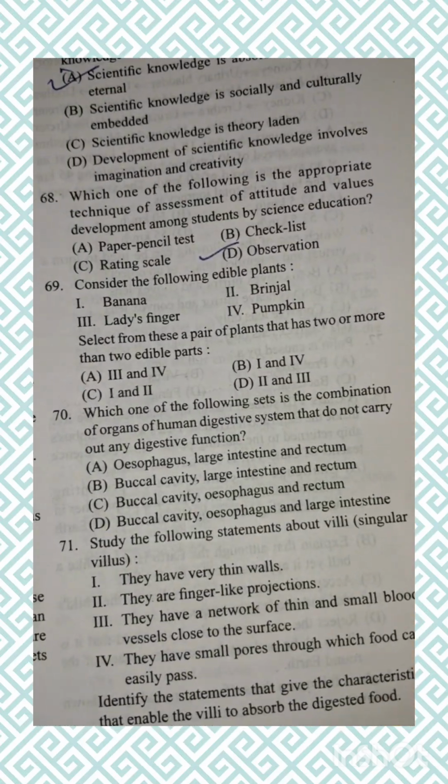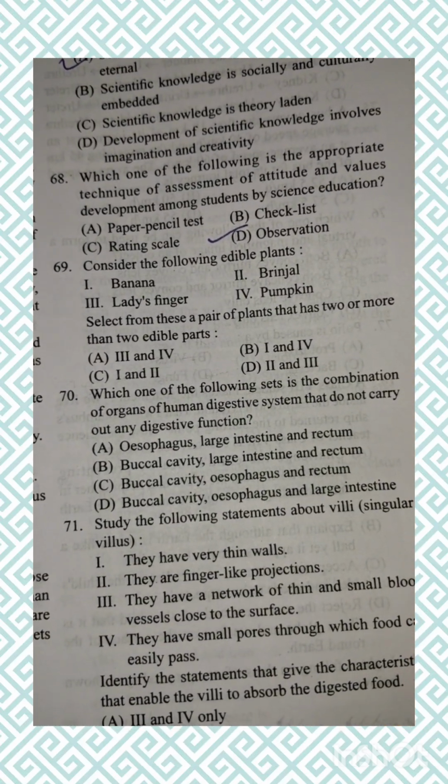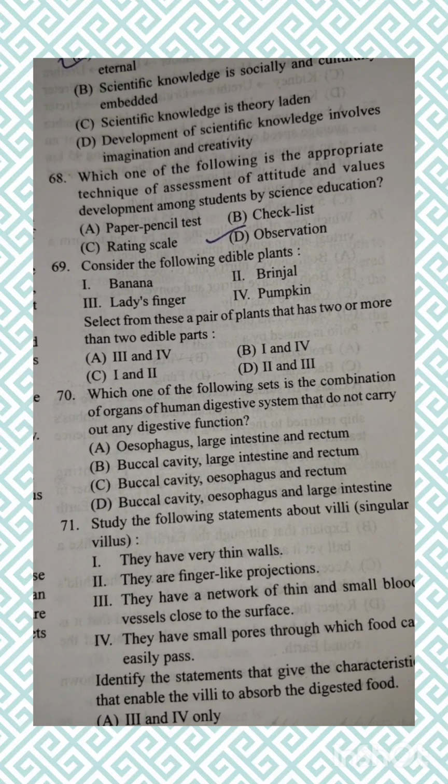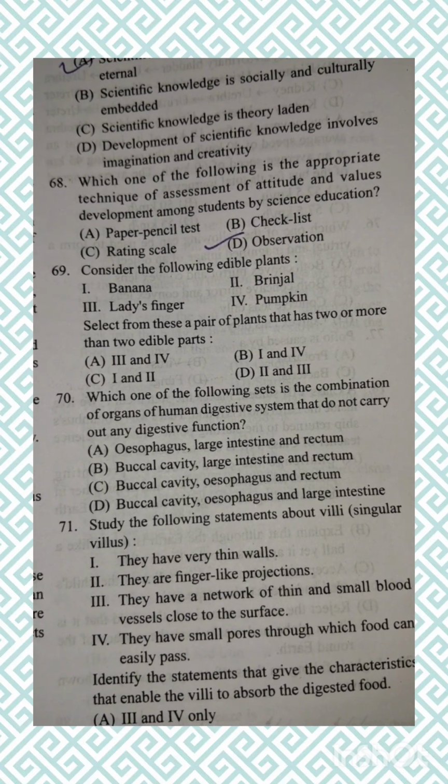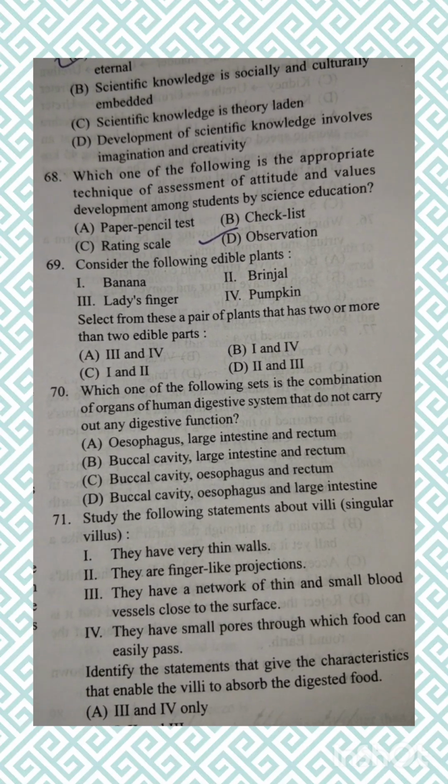Consider the following edible plants: banana, brinjal, ladyfinger, pumpkin. Select from these the pair of plants that has two or more than two edible parts. The correct option is B. First and fourth, which means banana and pumpkin.